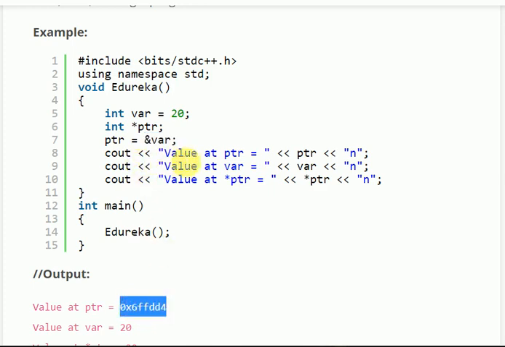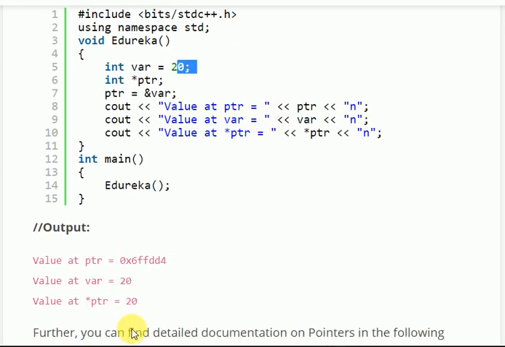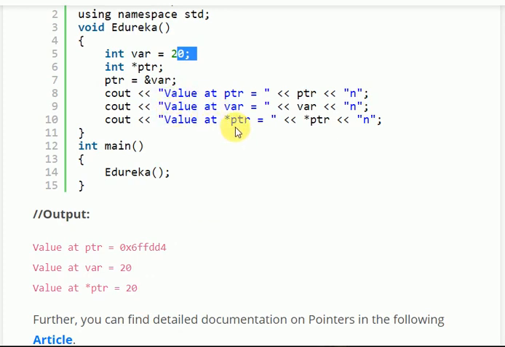Okay, now we are printing the value at ptr. Value at ptr = ptr. Here ptr only is written, so it will print ptr only, which is 0x6ffdd4. This was stored in the ptr. Now we want to print the value stored at var. If you print the value at var, it is 20, so 20 is printed. Now value at *ptr. What was stored in ptr? The address was stored in ptr.